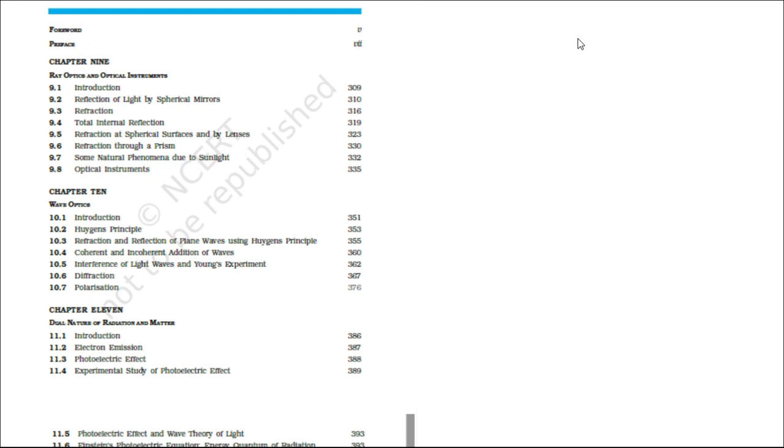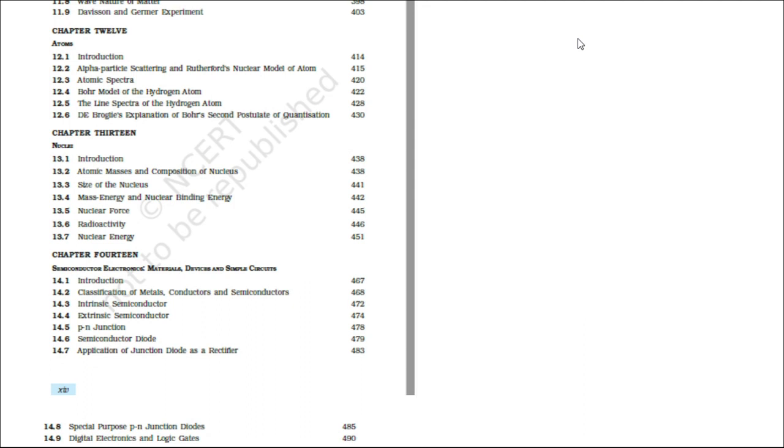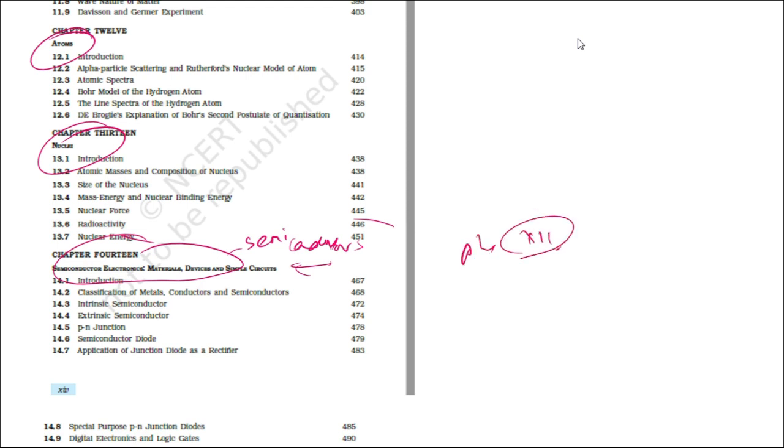Now if you see the part 2 book, some other chapters are there like ray optics and optical instruments, and wave optics. These are very clearly mentioned in ATC. Then dual nature of radiation and matter. Chapter 12 is atoms, and then nuclei. Chapter 14 is semiconductor devices. For the past 2-3 days I have been making videos on semiconductor devices. All the diagrams I have taken from this book only, which consists of chapter 14 of the physics syllabus of CBSE class 12. This covers the extrinsic semiconductor, p-n junction, semiconductor diode.